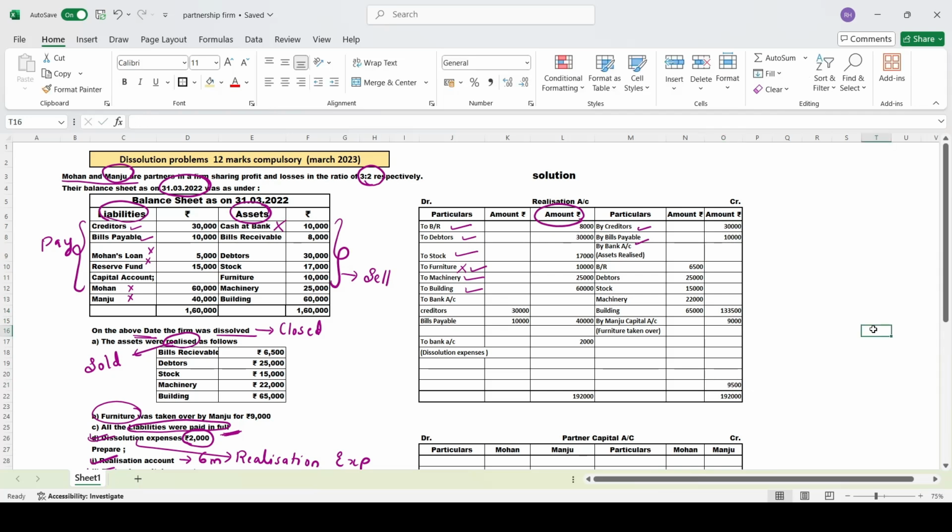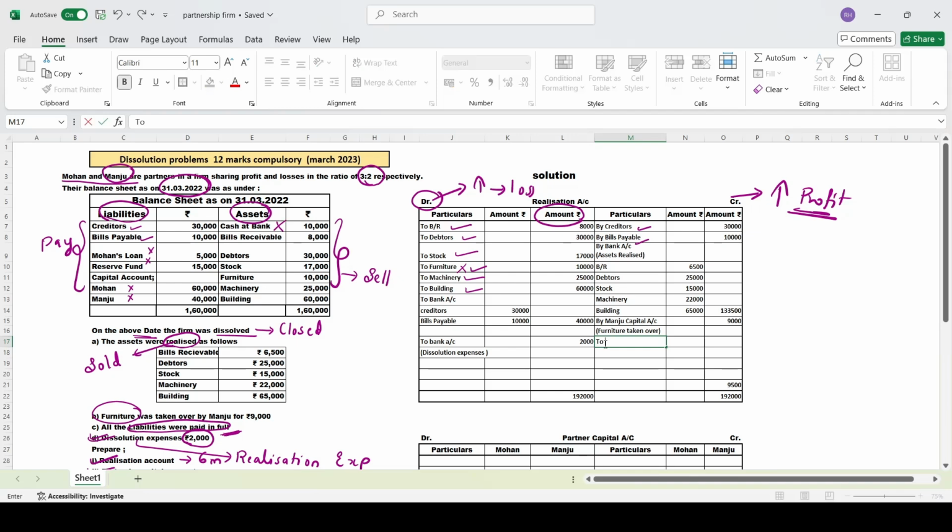So see, keep it in your mind. When your debit side is more, then it is a loss. When your credit side is more, then it is a profit. This one you have to keep in your mind. So now in this problem we have got a loss. This loss should be distributed among the partners in their profit sharing ratio.